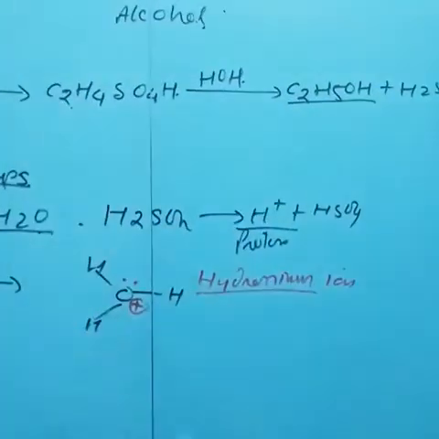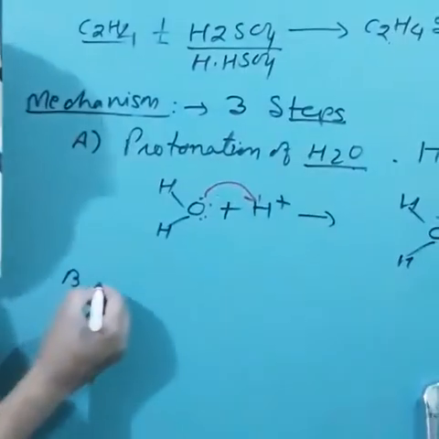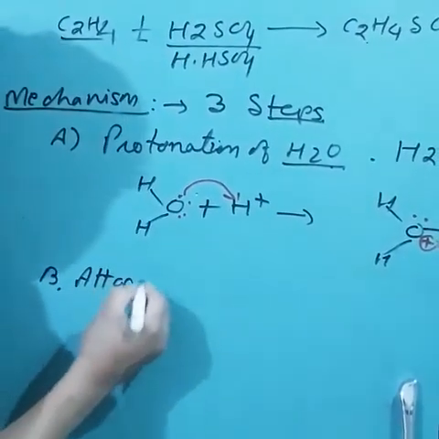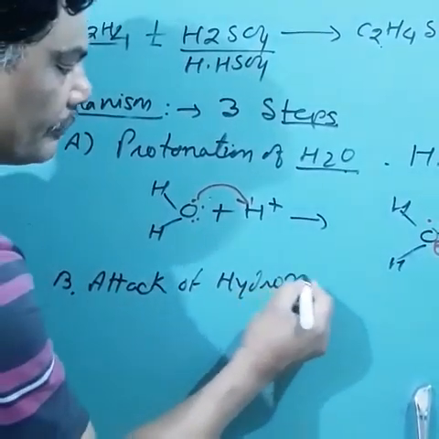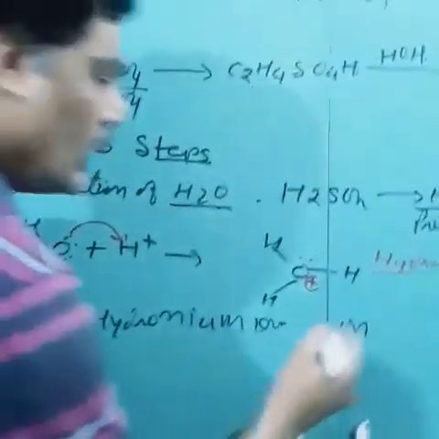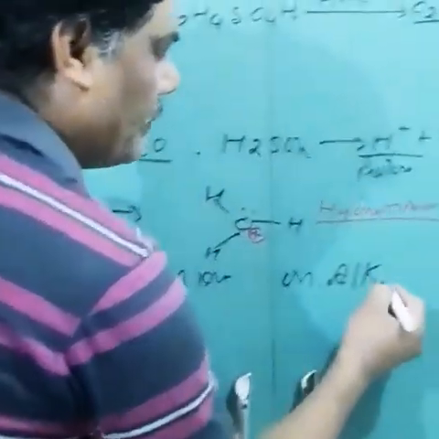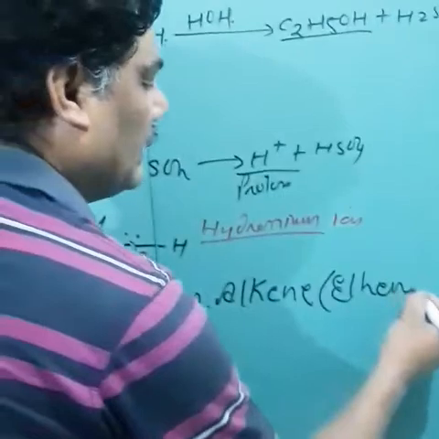Now it takes part in the chemical reaction. In the next step, the attack of the hydronium ion on the alkene. This time I am taking the example of ethene.